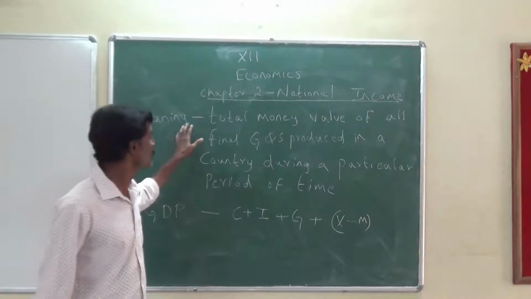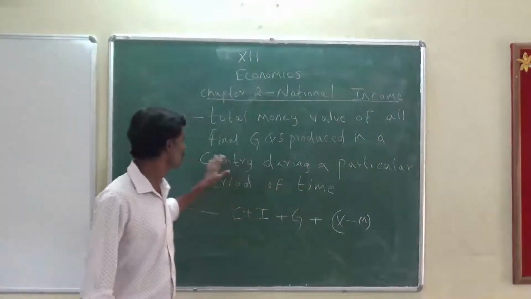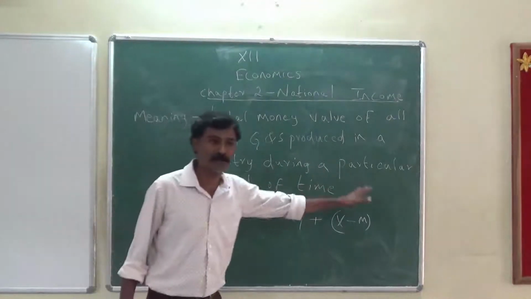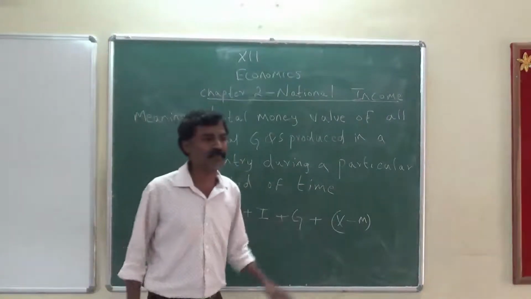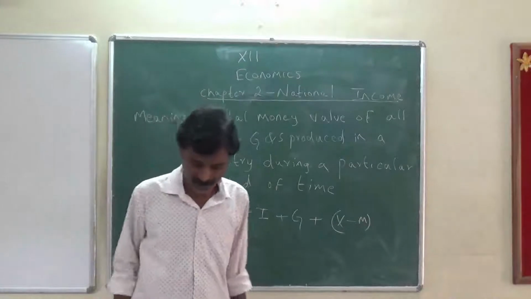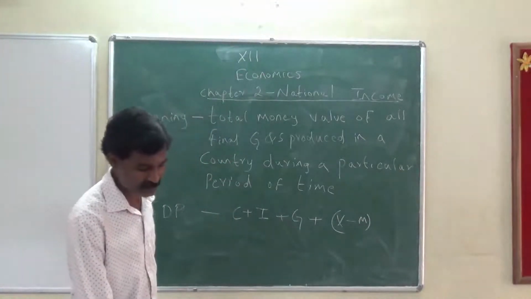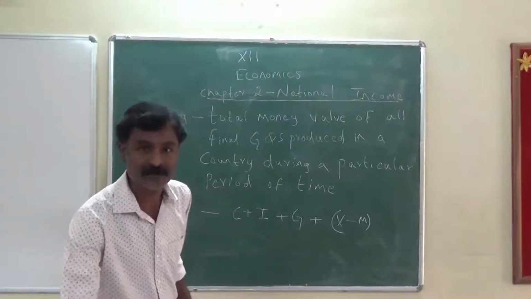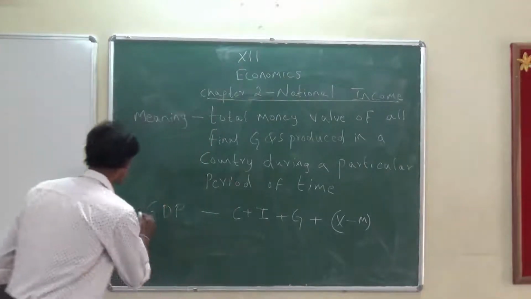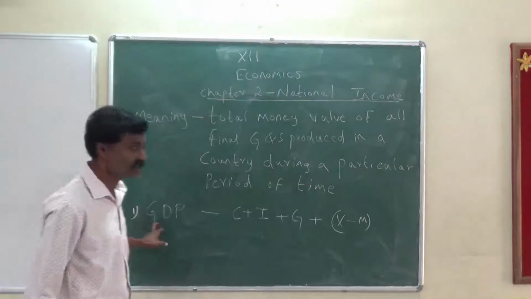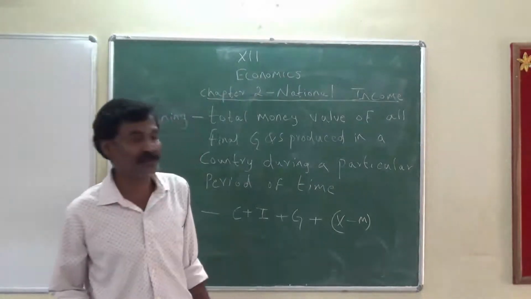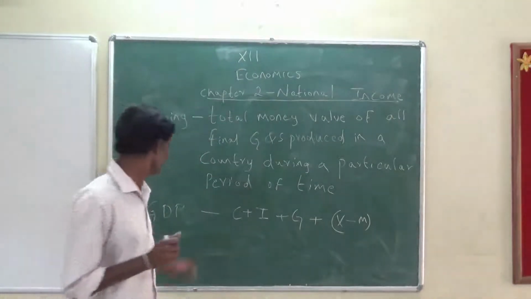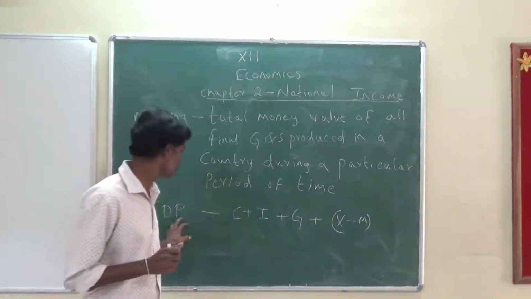I once again say, the total money value of final goods and services produced in a country during a particular period of time. This time can be 1 year. Next, the next topic is GDP. There are about 7 basic concepts. In that, the first one is GDP. Now, what is GDP? GDP abbreviation is Gross Domestic Product.